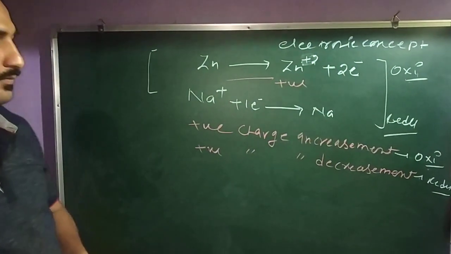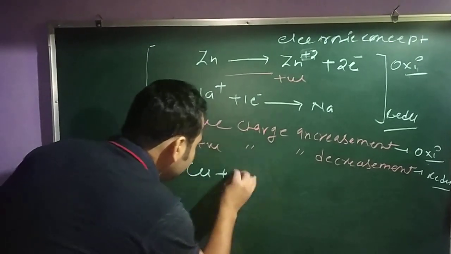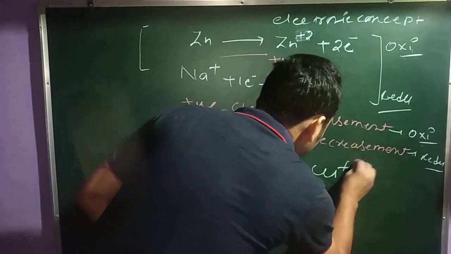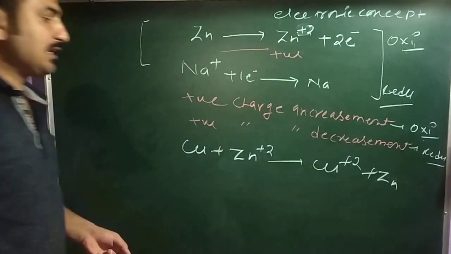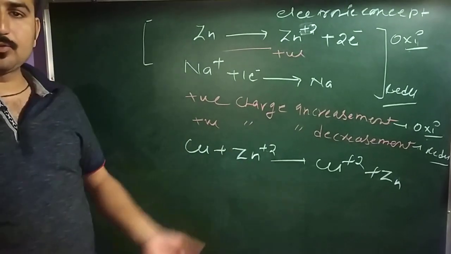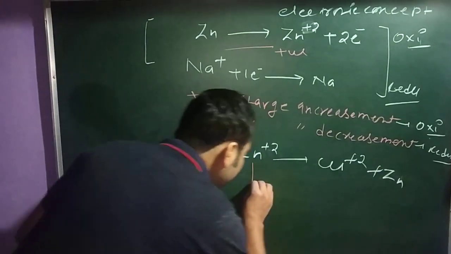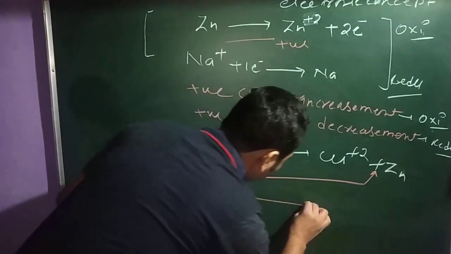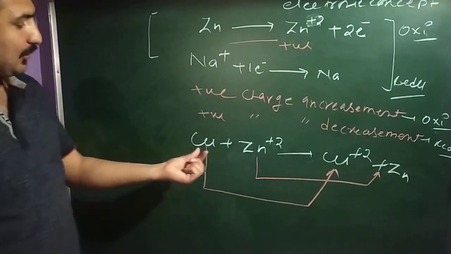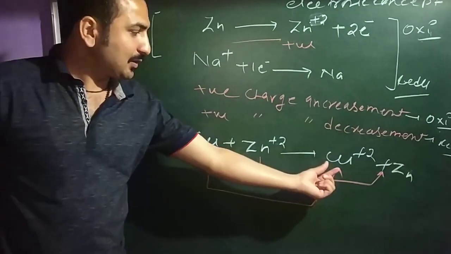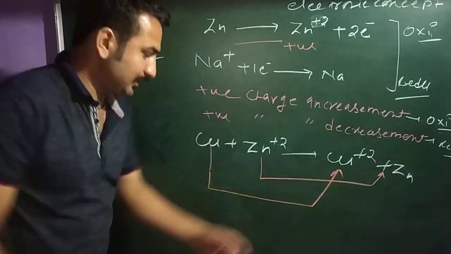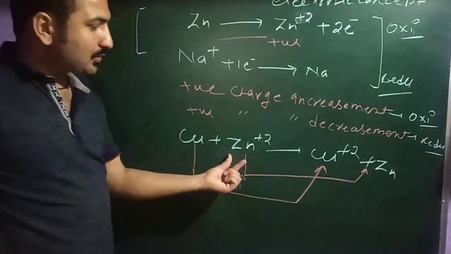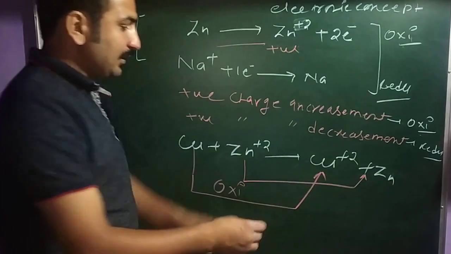So this undergoes a reduction reaction. Okay? For example, you have a reaction Cu plus Zn2+ becoming Cu2+ plus Zn. So this is a kind of redox reaction. How? Here first Zn2+ to Zn, and second you have copper to Cu2+. Look here, copper to copper 2 positive, the positive charge increases. So this is oxidation. Here Zn2+ to Zn, the positive charge decreases. So this is called